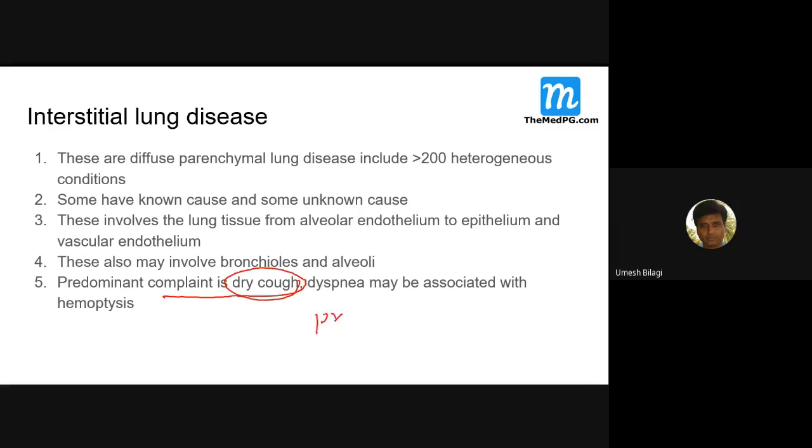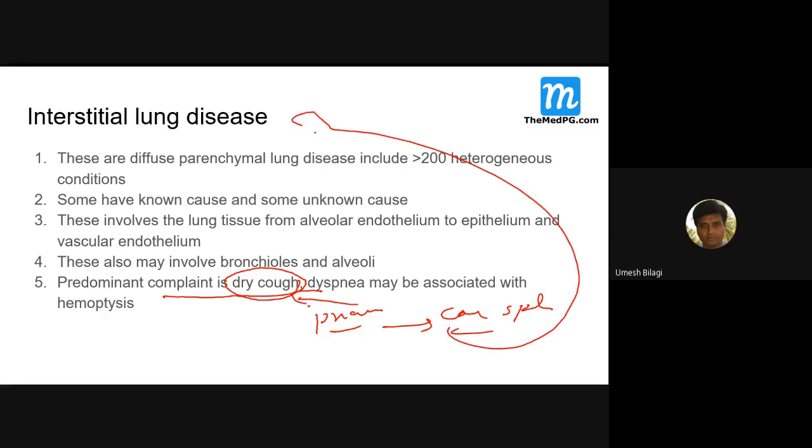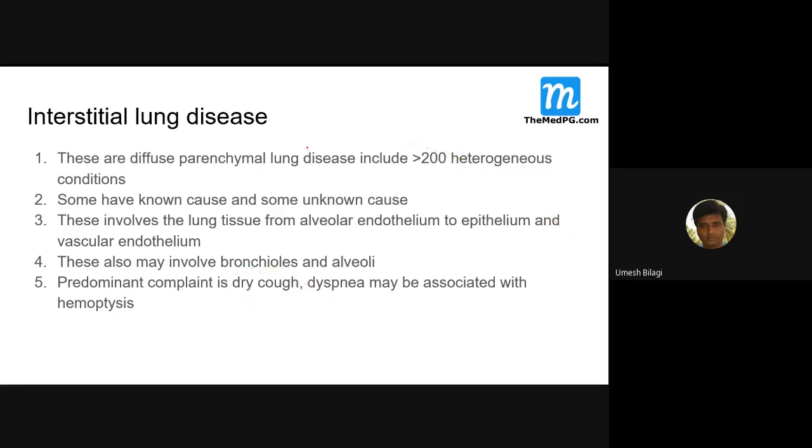Now in pneumonias, you usually get cough with sputum. Here, even pneumonia can be called interstitial lung disease in a way. In the previous Harrison, yes, it has been put in interstitial lung disease. Dry cough is there in chronic lung disease. It is usually dry cough.